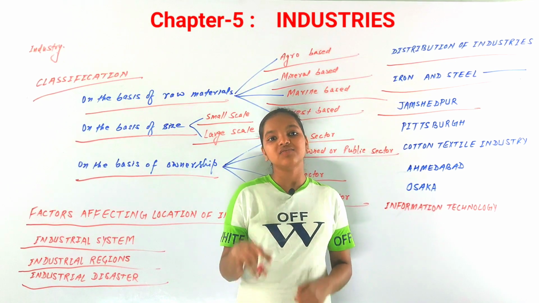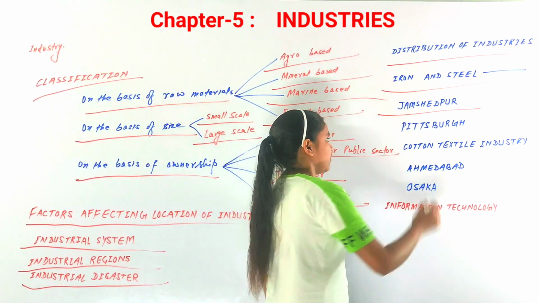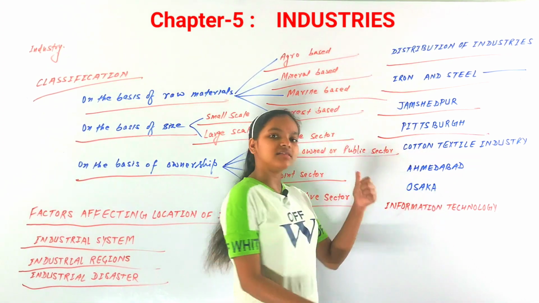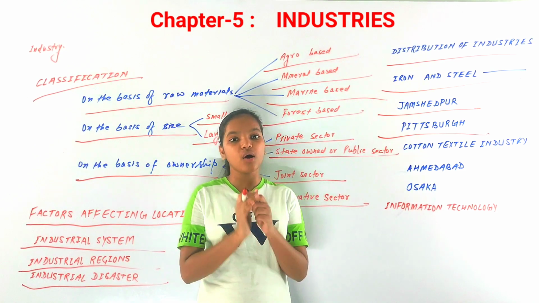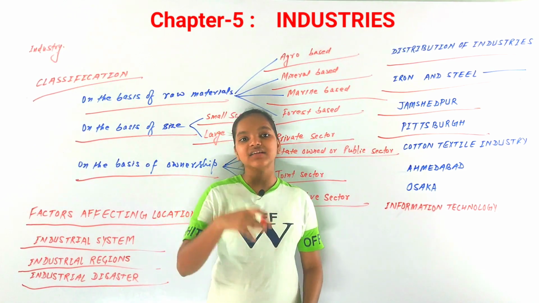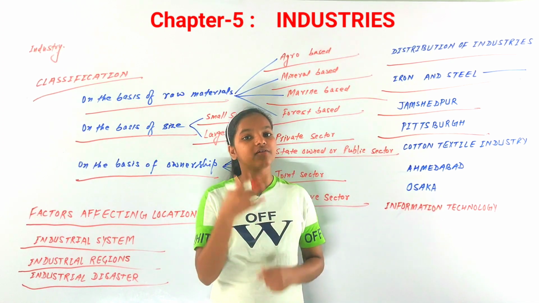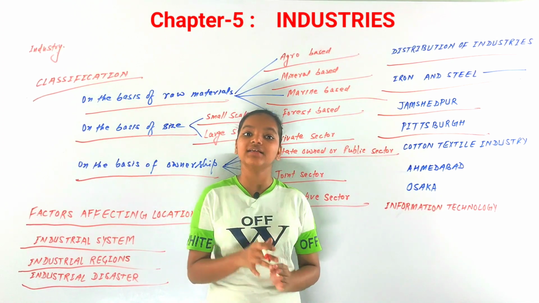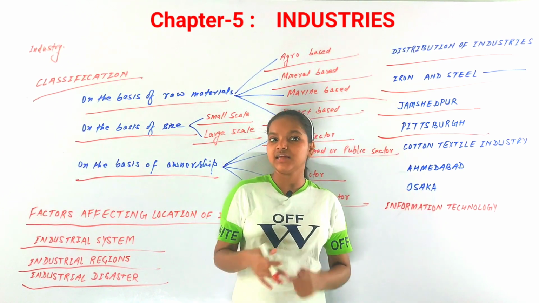So now that we have discussed Jamshedpur, next is Pittsburgh. Pittsburgh is a region in the USA, and there are iron and steel industries. Pittsburgh is also beneficial for iron and steel industries.